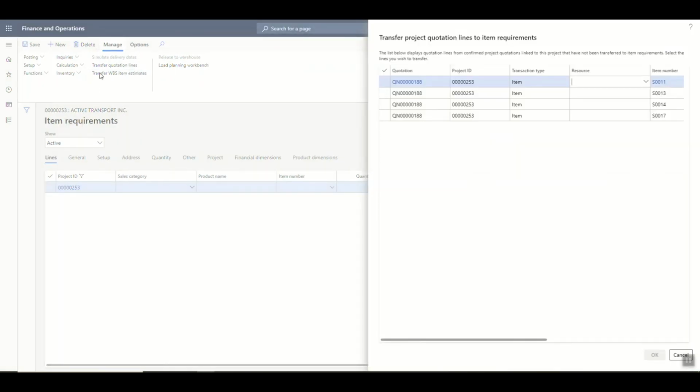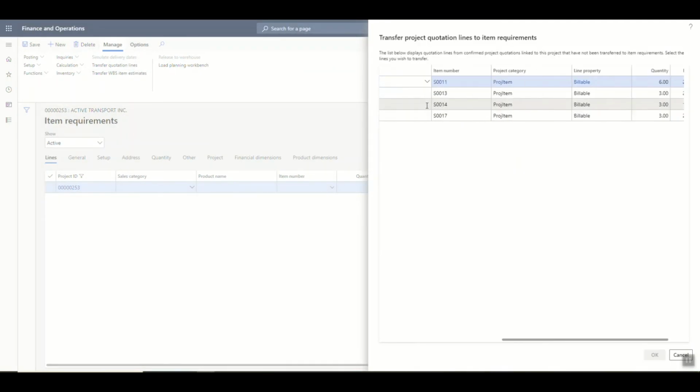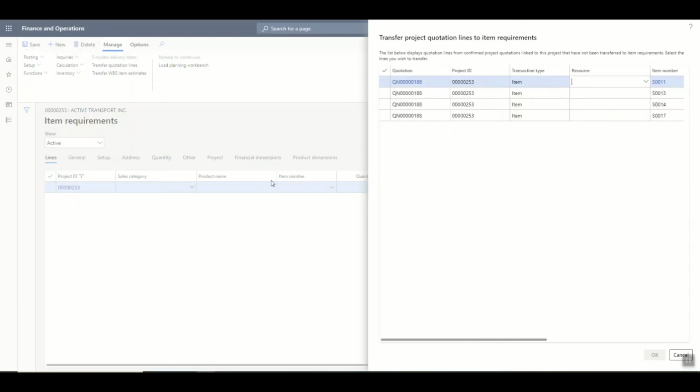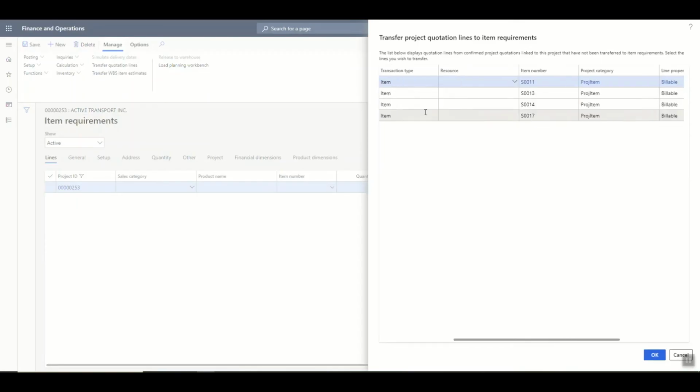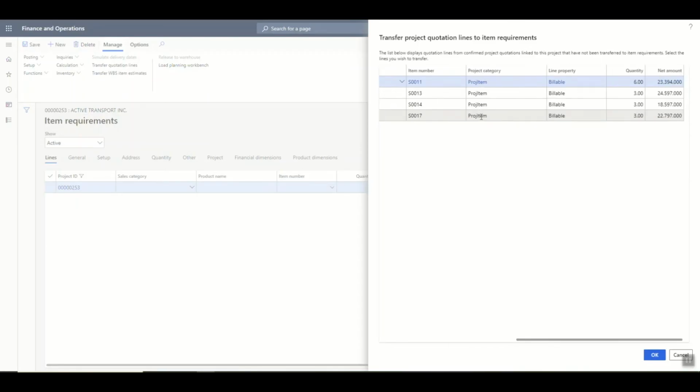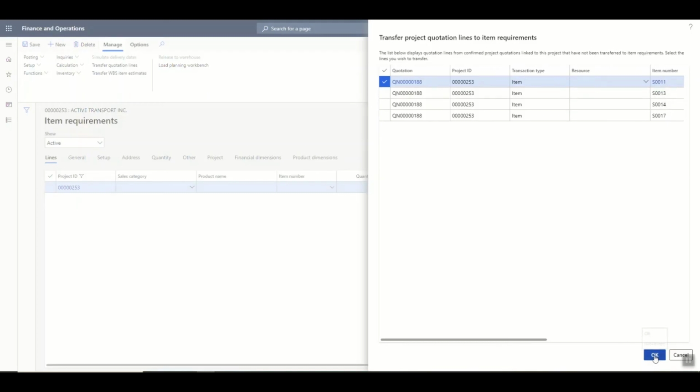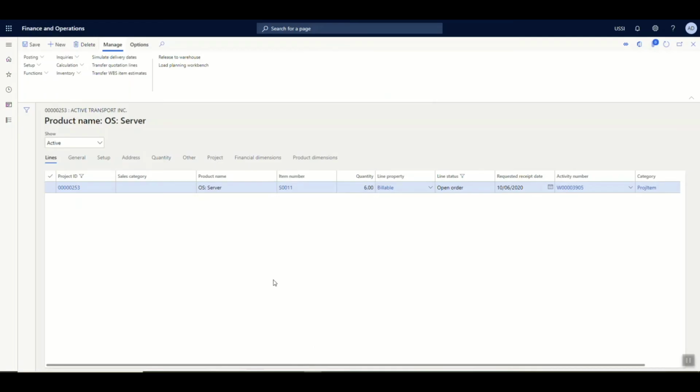After clicking transfer from quotation lines, you'll get to select the lines which need to be put in the item requirement. For now, let us have the first line item, which is the server, brought into the item requirement form. You can select that respective line and then say OK. As you can see, before I consume this particular item in this project, I also have a provision to check whether this item is available in my stock or not.